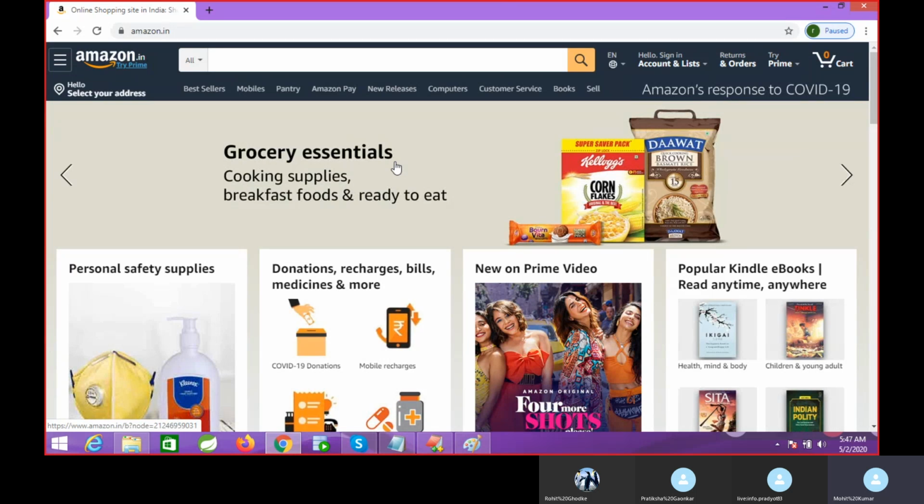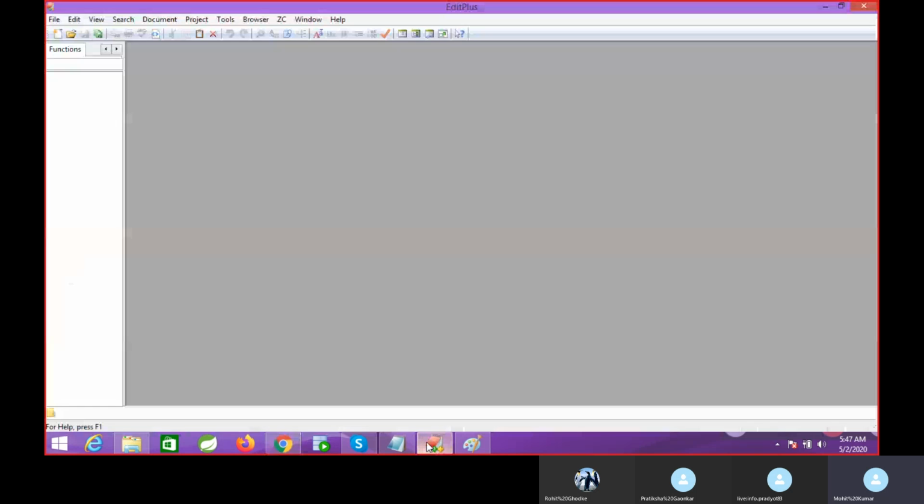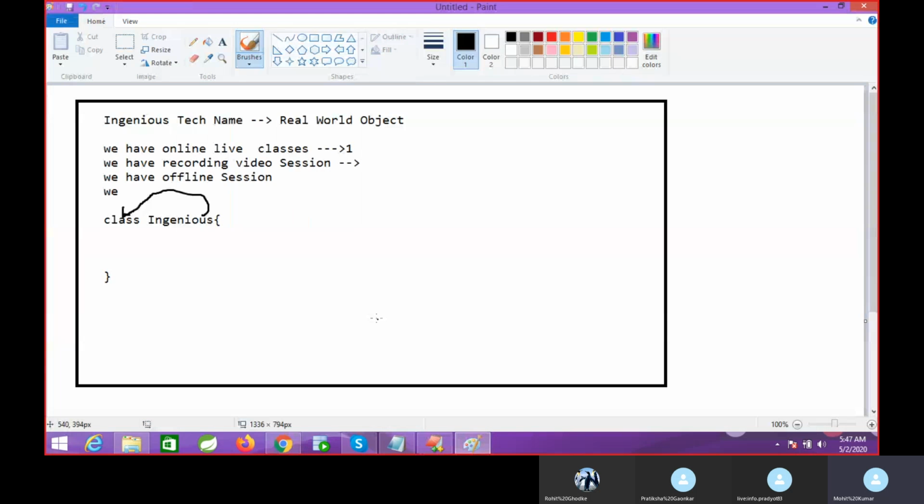Lakhs of applications are there in the market. You can take Flipkart, which is e-commerce, or traveling like SpiceJet and MakeMyTrip. All these businesses have been automated. How have they automated? Using a programming language. Java is called object oriented. If you have any real world object, we convert it into the programming world. Programming world means it comes inside your automation.